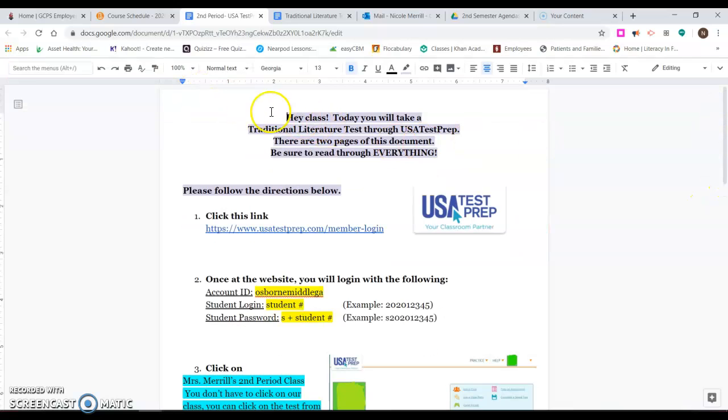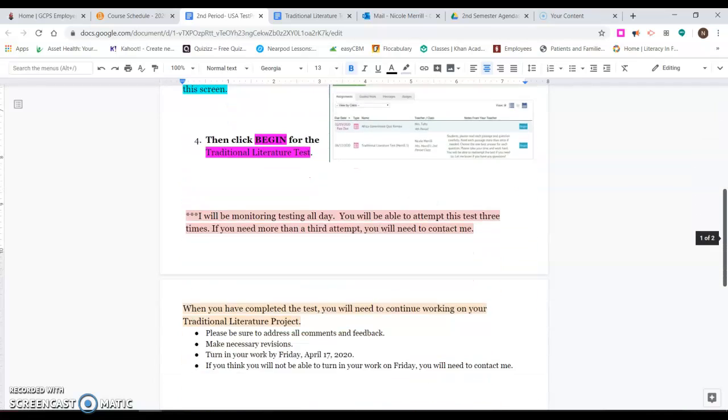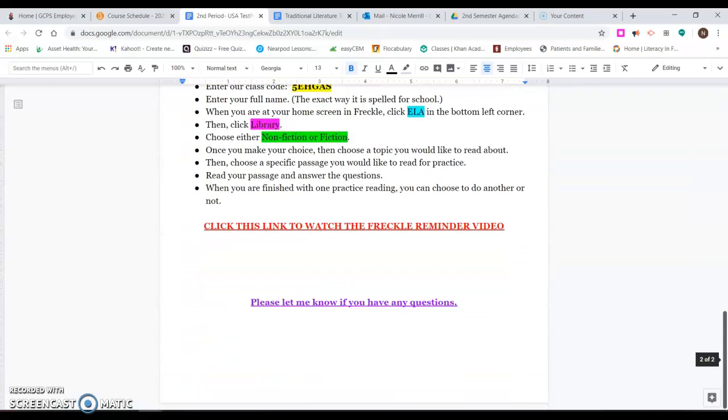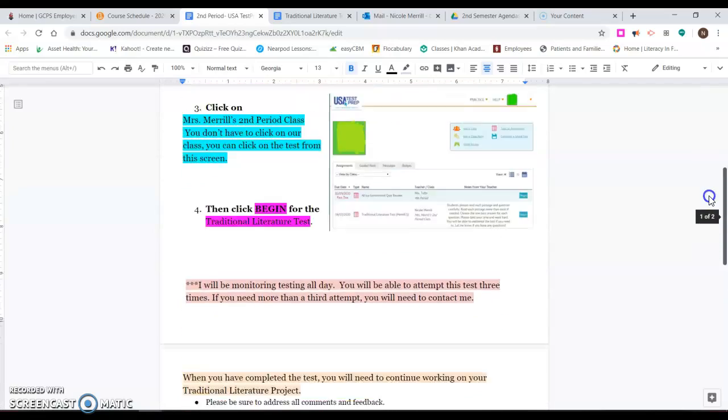It says, hey class, today you will take a traditional literature test through USATestPrep. There are 2 pages of this document that we are reading right now, so be sure to read through everything. If I just scroll down, you guys see that there's 2 pages to this specific document.